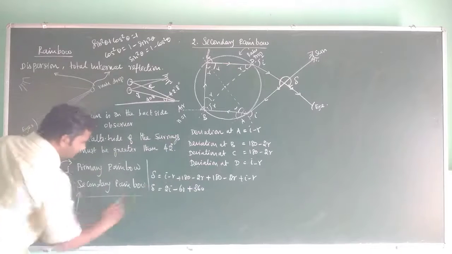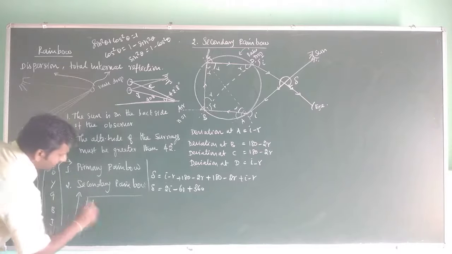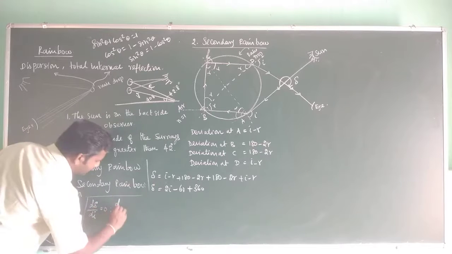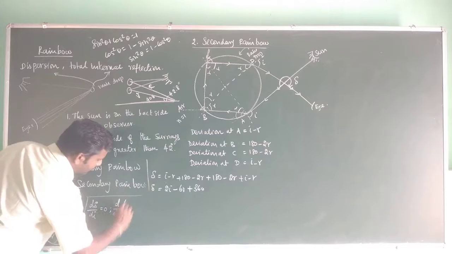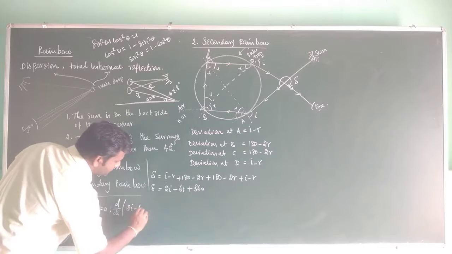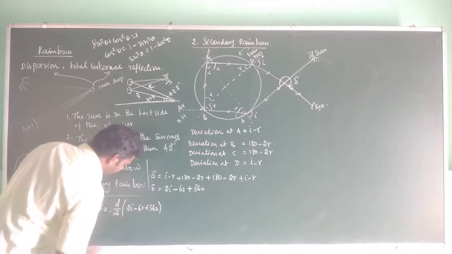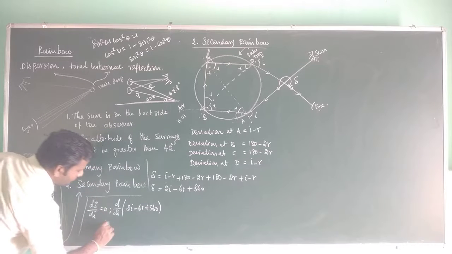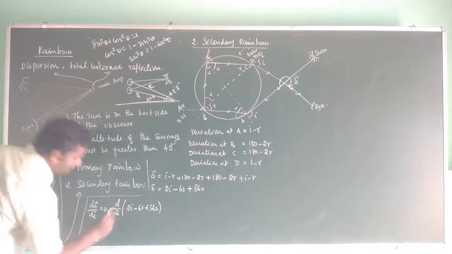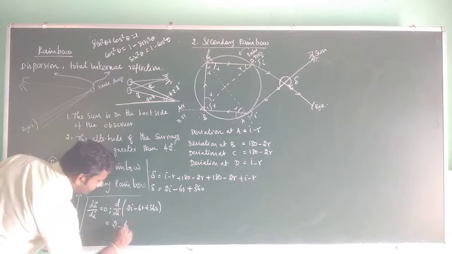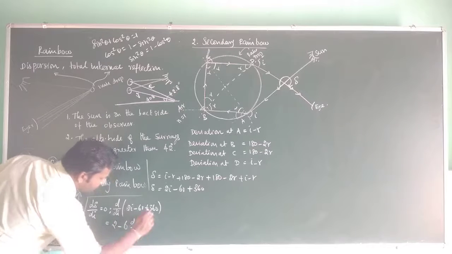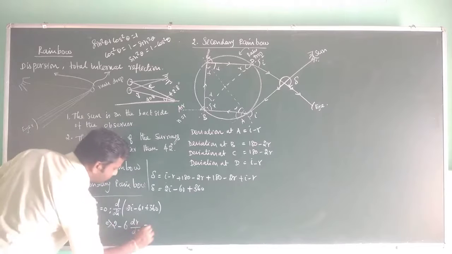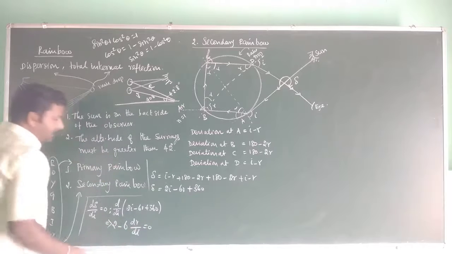Now the angle of deviation will be minimum when d delta by di is equal to 0. So if you calculate d by di of 2i minus 6r plus 360, you will get 2 minus 6 times dr by di, and this becomes 0.